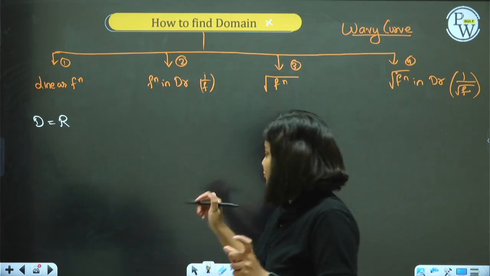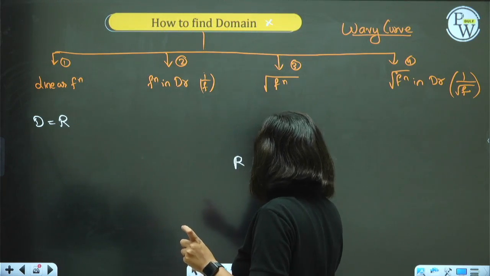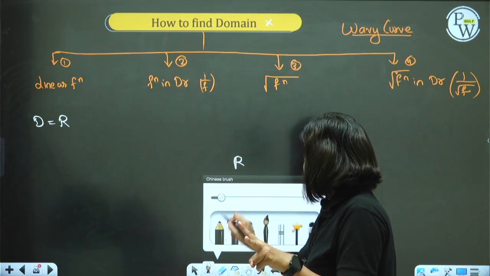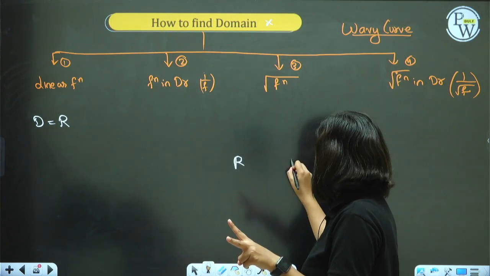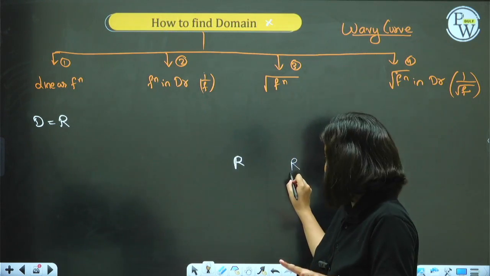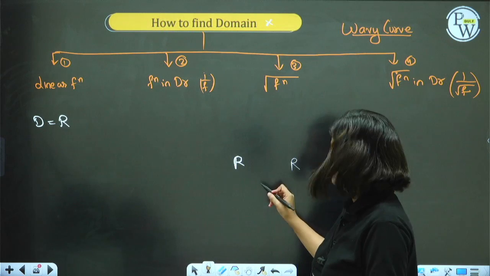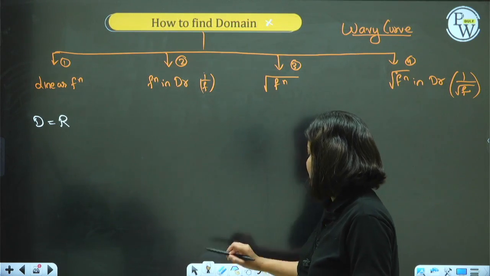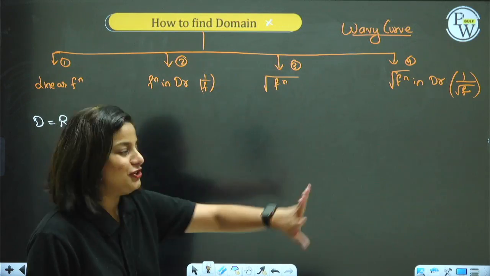So if in a question there are 2 Rs, one means real numbers, the other means relation, there will be a difference which will be visible to you, and you will be able to understand which one is relation and which one is real number. Okay, so for linear function, domain is all real numbers.